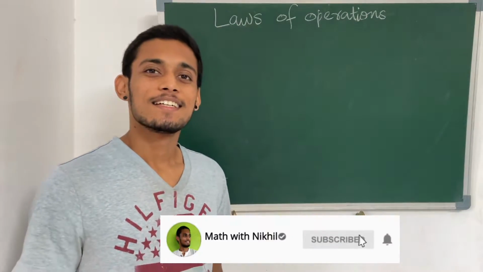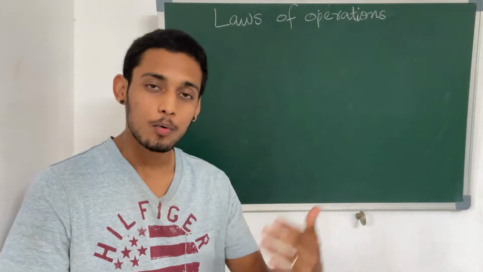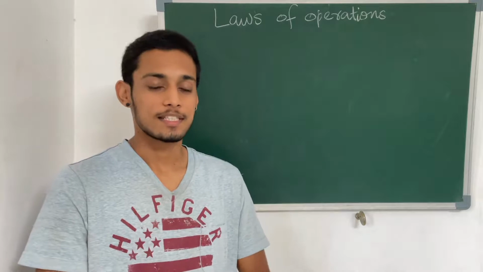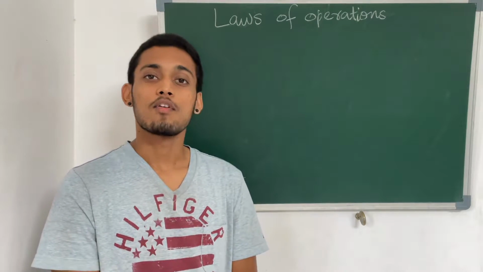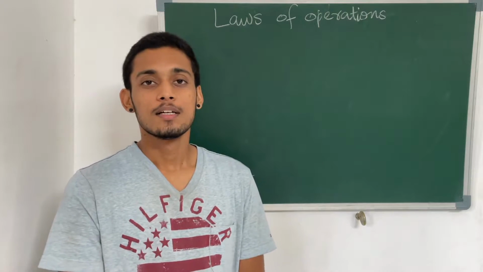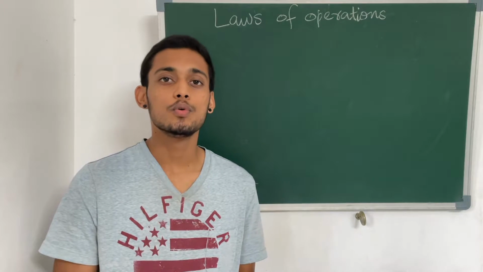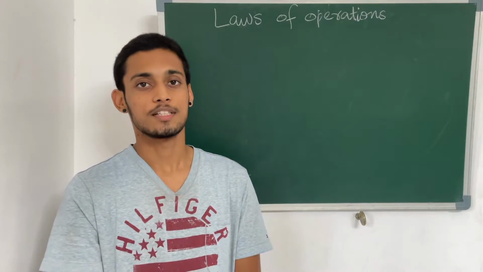Hello friends. So in the last video we learned about De Morgan's law and some of the outcomes as a result of the complementing of a set. In this video we are going to see some of the laws of operation on sets. We have learned about two very basic operations, the union and intersection. So let us see the laws governing these operations.